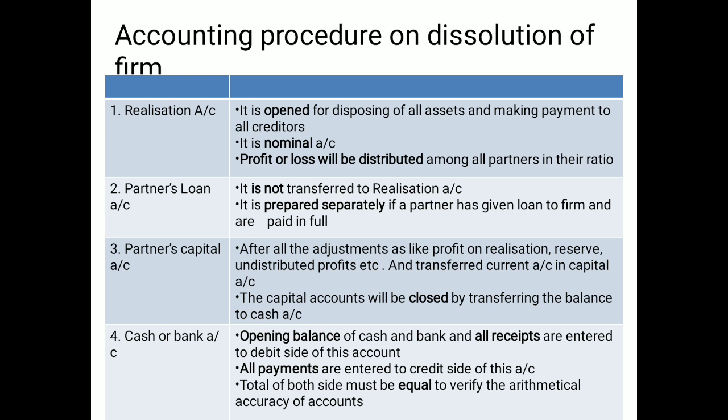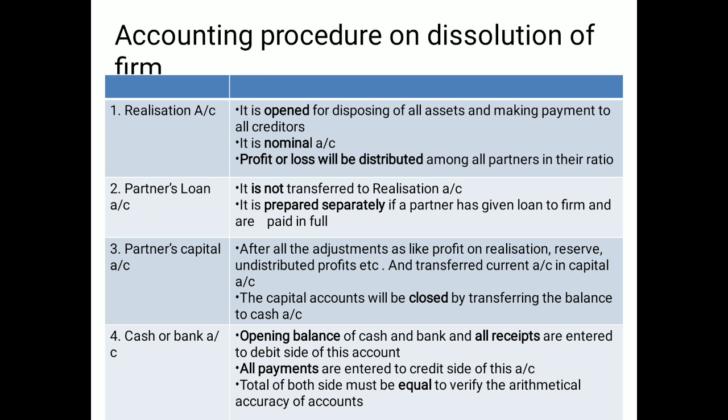Next is the accounting procedure of the dissolution of firm. Generally, the accounting procedure is divided into four parts. One is the preparation of the realization account, the preparation of the capital account, the preparation of the partners' loan account, and lastly you have to prepare the cash account or the bank account.